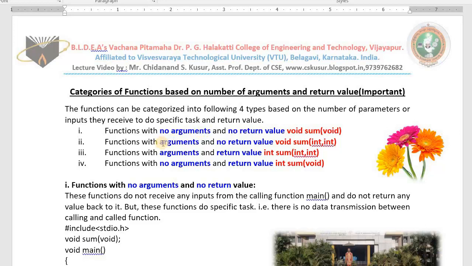These functions will take the input. They won't give the result back, but they print. These functions will take the input. They return a result. These functions will not take the input, but they return the result.